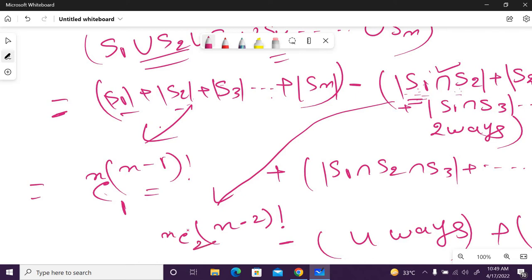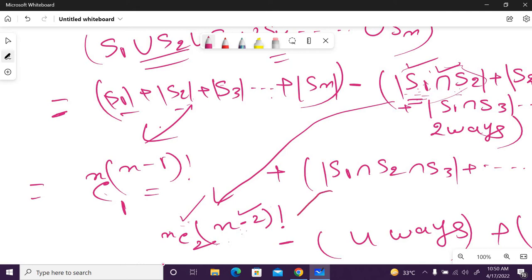At a time, for one operation, for one arrangement of the S1 union intersection S2, I am choosing n minus 2 factorial. Why n minus 2 factorial? Because other than two fixed numbers, I can make arrangement of n minus 2 factorial ways for one such combination. How many total combinations are there? N choose 2 combinations, because total is n numbers. So n choose 2 times n minus 2 factorial, this is actually our total formula.